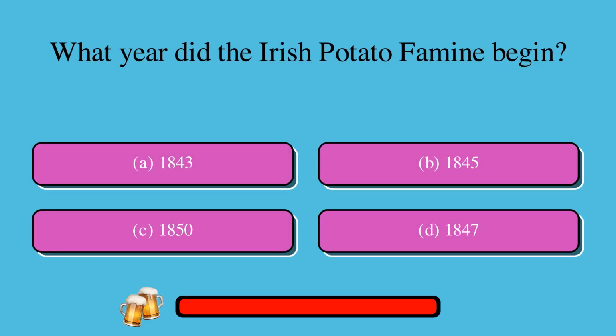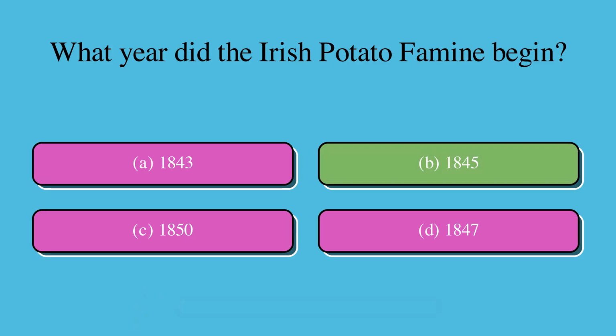What year did the Irish Potato Famine begin? Is it A. 1843 or B. 1845 or C. 1850 or D. 1847? The correct answer is B. 1845.